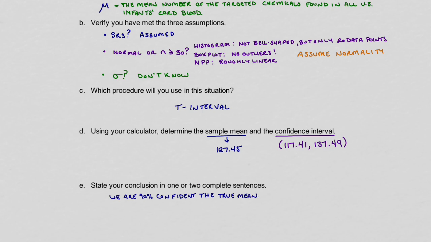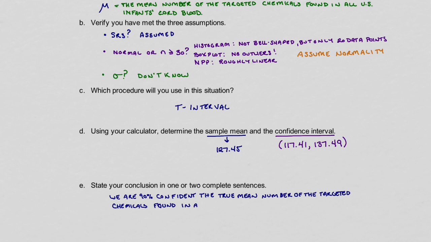And now I'm just going to go ahead and continue to copy what I have above at the top of the screen. Number of the targeted chemicals found. There we go. Now that looks like an O.